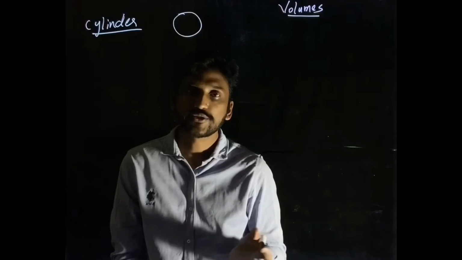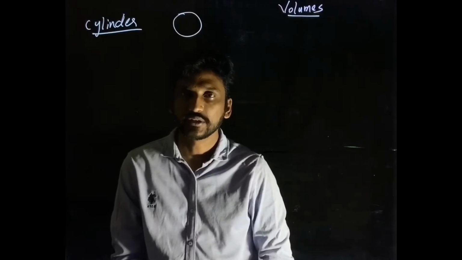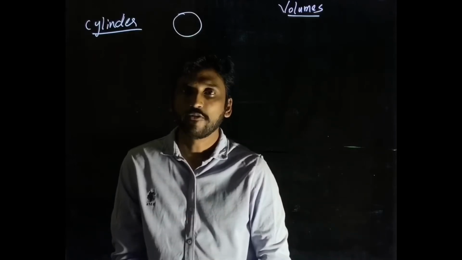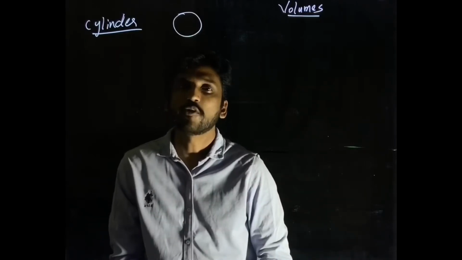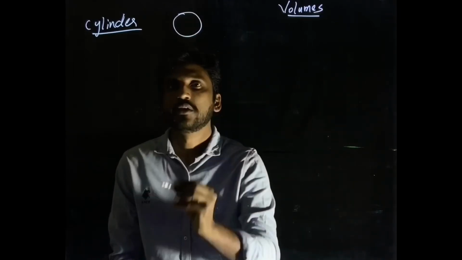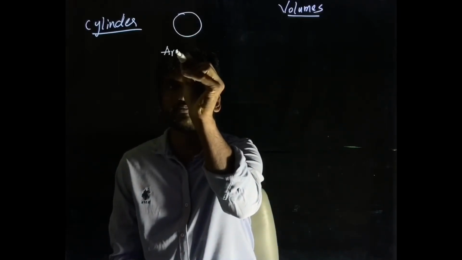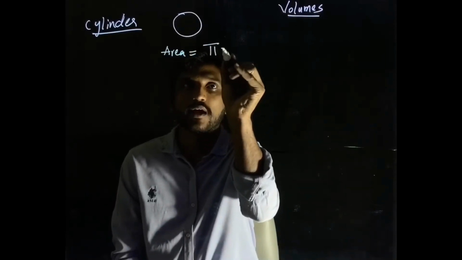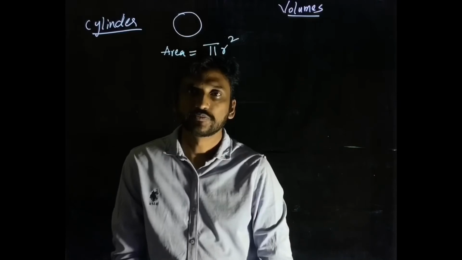Again, why I asked you to go through the videos that I have mentioned in the description is this. If you don't know the shape of a 2D shape, you can't find the volume of the respective 3D shape. So for a circle, the formula of area of a circle is given by pi r power 2, or pi r square.